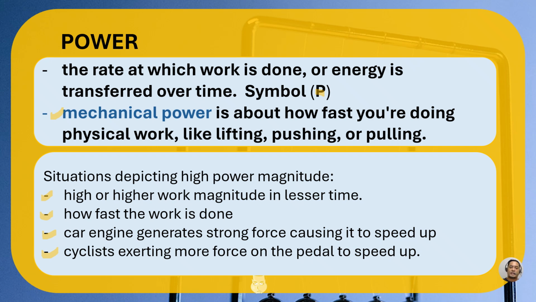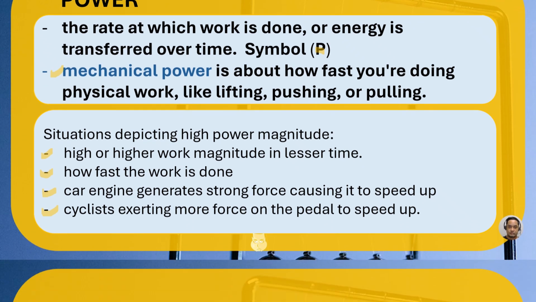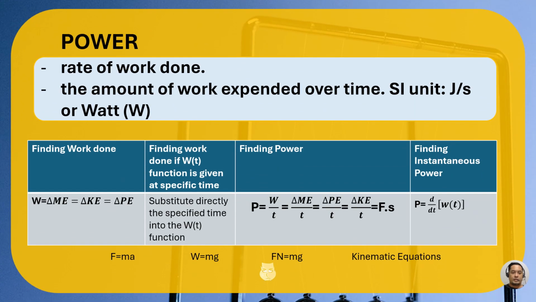Again, power is the rate at which work is done. And we all know that power is the rate of work done, or another way to say it, the amount of work expended over time. The unit of power will be joules per second, that's work over time in seconds, or it is now called watts. So we will agree that the W here means watt or watts.